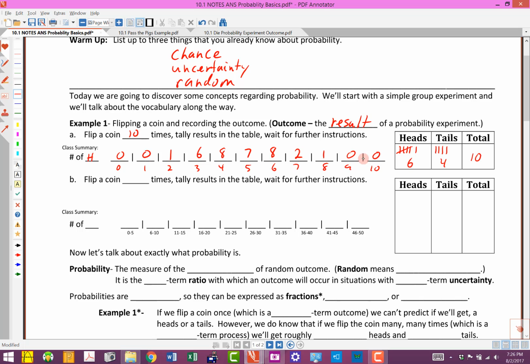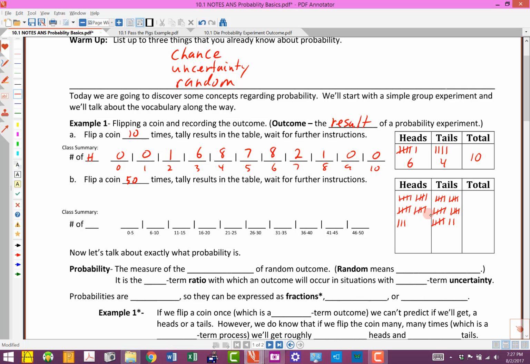Okay. Then we'll enhance this experiment, and instead of doing it 10 times, we're going to do it 50 times. You could either do a full 50 flips, or you could just do 40 more. I would really encourage you to go ahead and do 50 more times. If you did that experiment, go ahead and pause the video, flip it 50 times, and then tally your results and see if it falls in line with what we've got. You can pause it right now. I'm going to show you the results that I got.